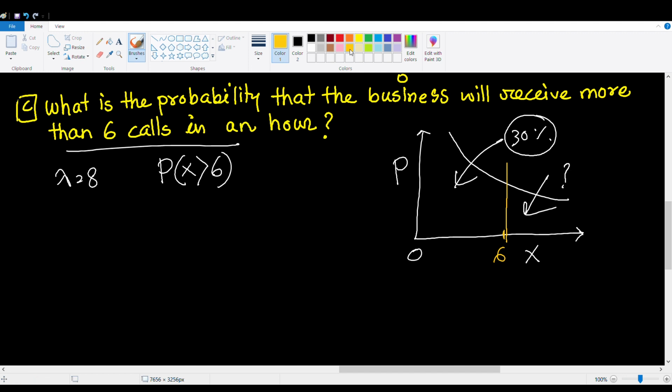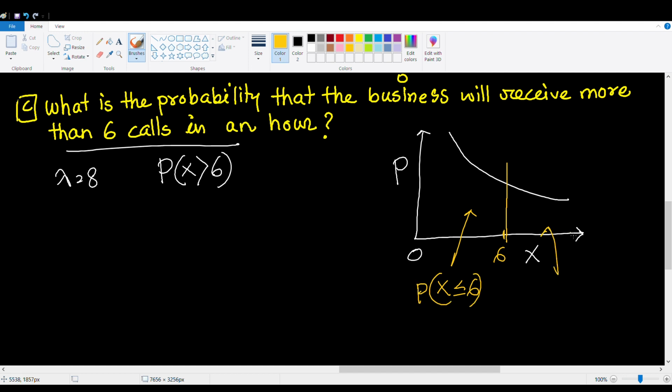The total area under the curve, which represents the total probability, is 1 or 100%. So if the probability for x less than or equal to 6 is 30%, then the probability that x is greater than 6 is 100% minus 30, which is 70%, because these two have to add up to 100%. So on the left side, this represents the probability that x is less than or equal to 6.